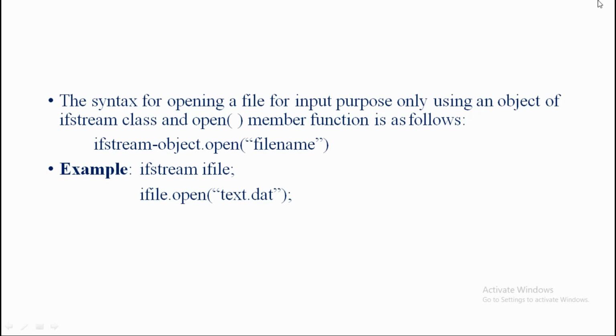So in this way we can say that ifile is declared to be an object of ifstream type and is made to represent the file text.dat, and such a file is opened for our input purposes only. So clear this point here, open for input purposes only.